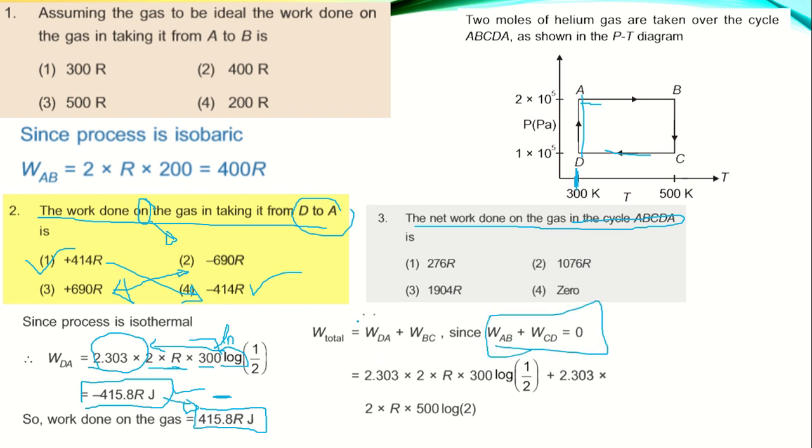Now we have to calculate WDA plus WBC, that is, work done in DA and work done in the process BC, which equals 2.303 R into 300 log P1 upon P2 plus 2.303 into 2R into T1, and because we are considering BC here and AD earlier, here it is 500, log P2 upon P1, which will be equal to 2.